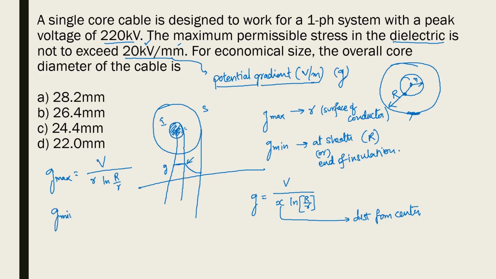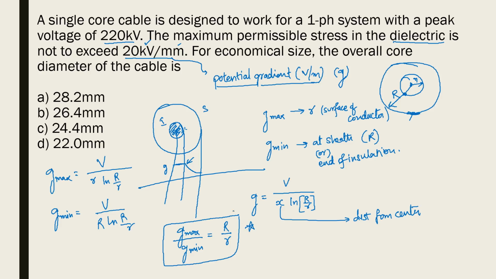Similarly, minimum potential gradient can be written as V by capital R natural log R by r. So if you take the ratio of maximum potential gradient divided by minimum potential stress, it will be equal to what? It will be equal to capital R by small r. You can keep these points also in mind. Just note down, these all are important points.